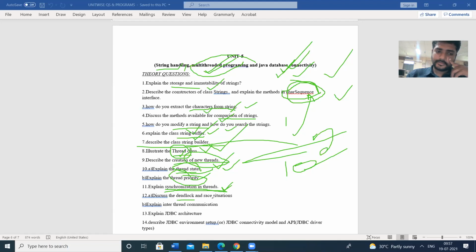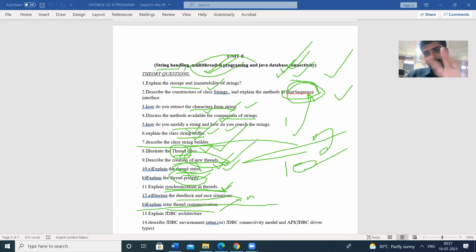Next, deadlocks and race condition, and interthread communication. Interthread communication can be implemented in Java through the wait, notify and notifyAll methods. So this is all about the threads. In threads, we are going to learn thread states, thread priorities, thread synchronization, and thread implementation. Thread implementation is very, very important. How do we implement the threads?